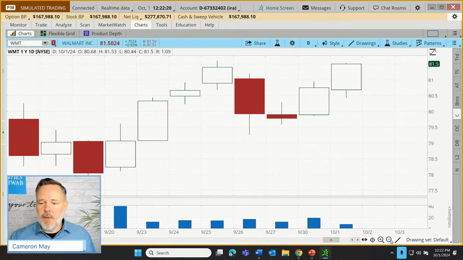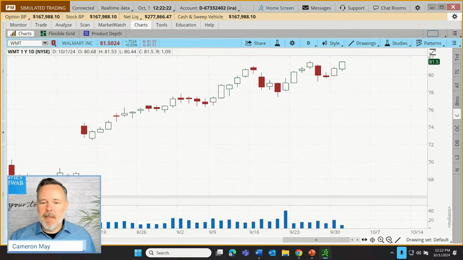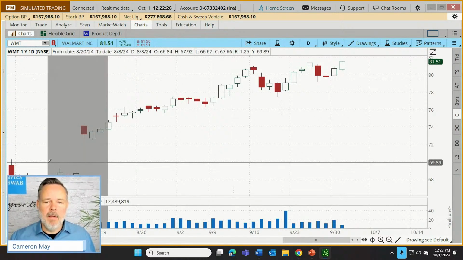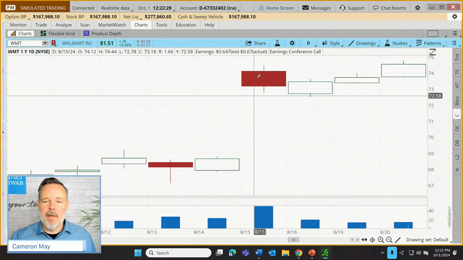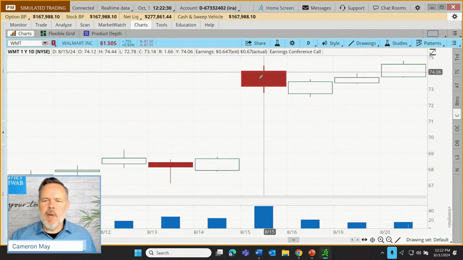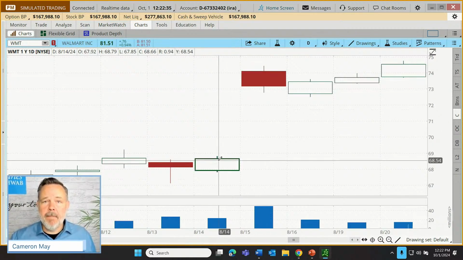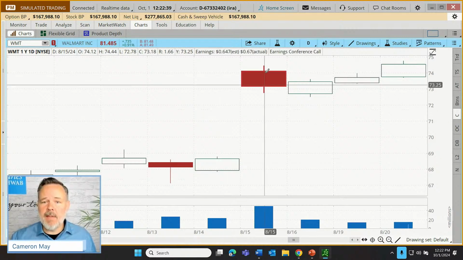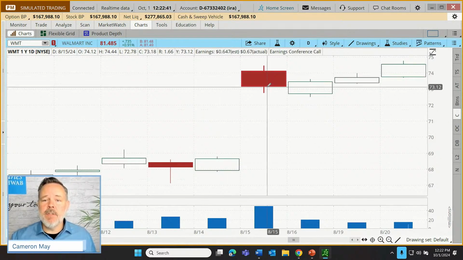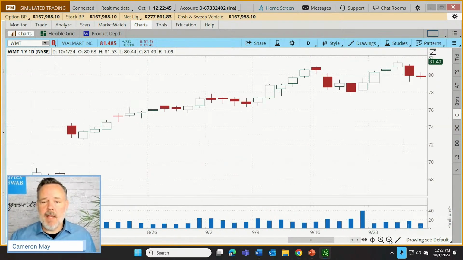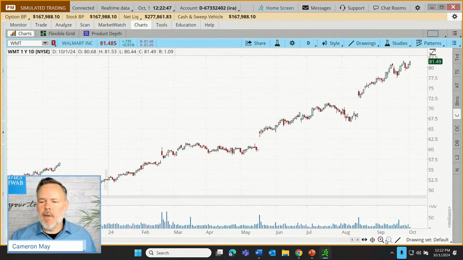Now, don't get confused. Let's zoom out just a little bit because there are going to be examples. How about if I zoom back here? Okay, here's a nice big move up. Why is this a red candle if it's clearly above the previous day? That's because candles don't look at the previous day. All they do is pay attention to open versus close.